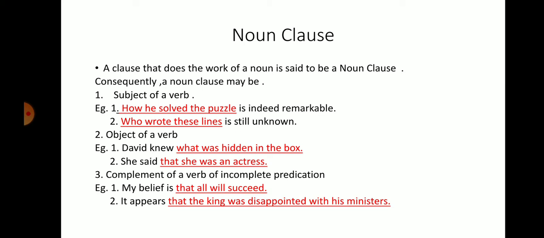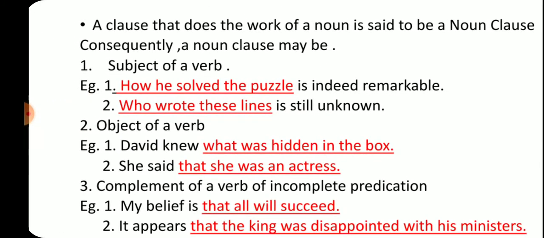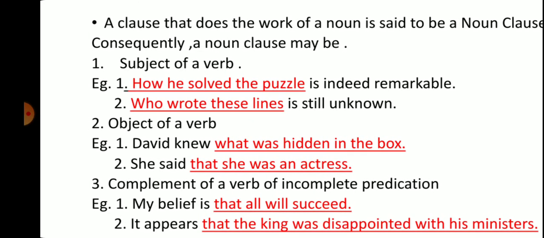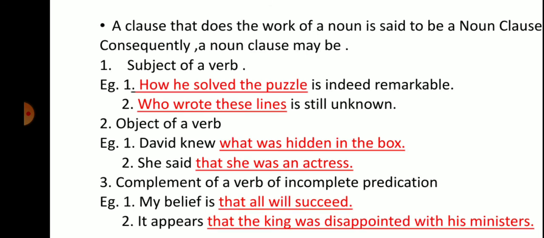Then, who wrote these lines is still unknown. So here is another example. Who wrote these lines is still unknown. Here the clause is acting as the subject of the verb and is known to be a noun clause.